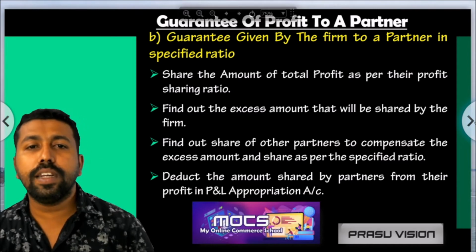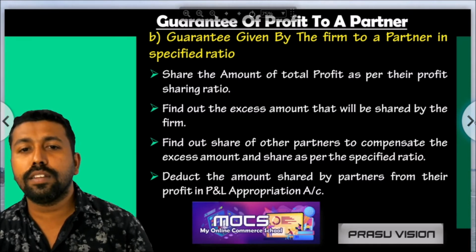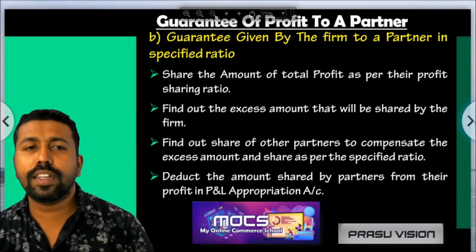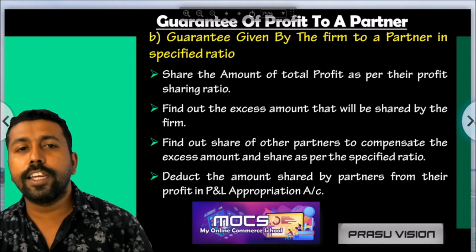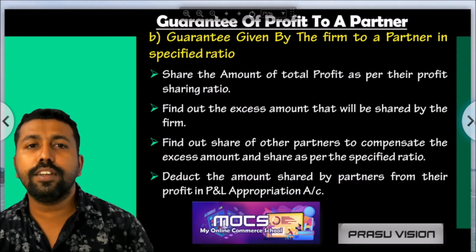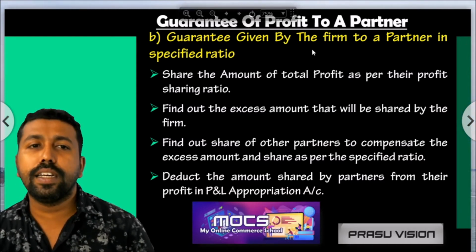It will be given in the question. So remember the case, guarantee given by the firm to a partner in a specified ratio.